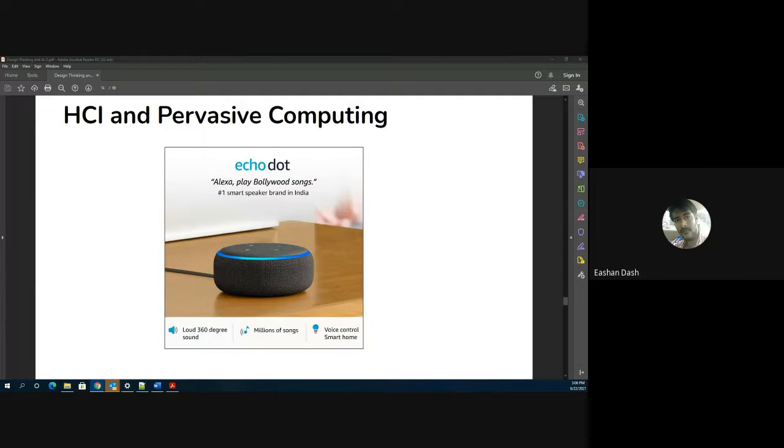You don't even realize that there is a computer in it, and the way it is designed is to give you a human feel. You are not supposed to log in, sit at a computer, and type something on a keyboard. No, that's the whole point of pervasive computing. You need to eliminate all those aspects, and the idea is how the advancement in artificial intelligence can lead to a better and easier human computer interaction.